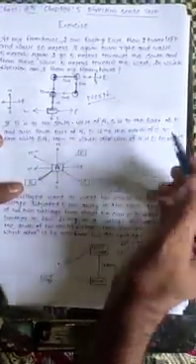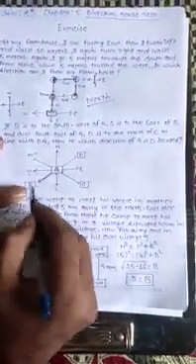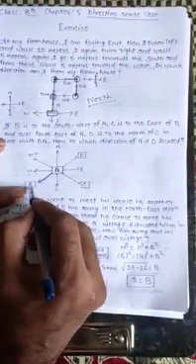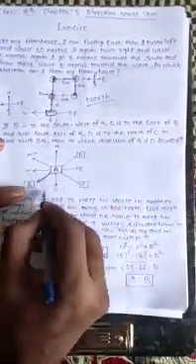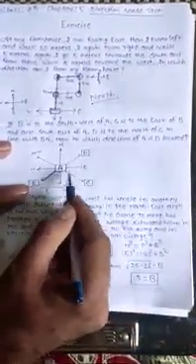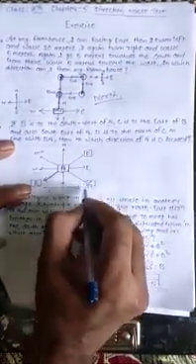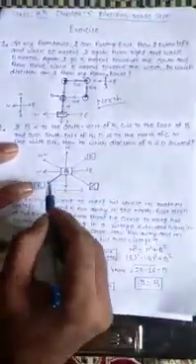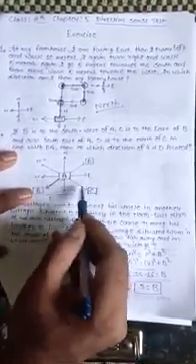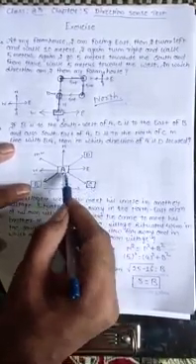C is to the east of B. Now if B is here, then C should be in the east of B. So what will be the east direction for B? It will be here. See, this is the east direction for B, and also the southeast of A, so we can put C here. That means now we can say that B is the southwest of A and C is the southeast of A.